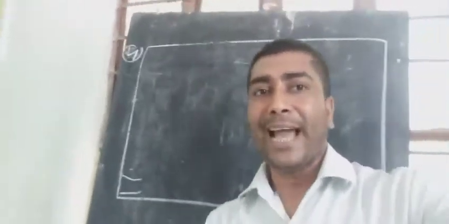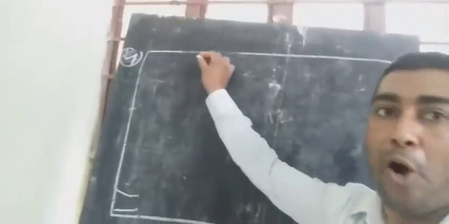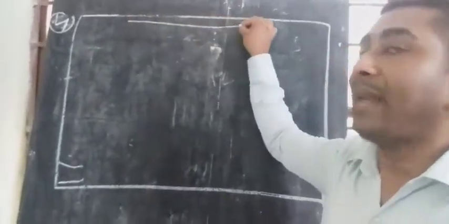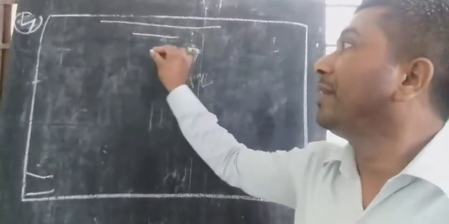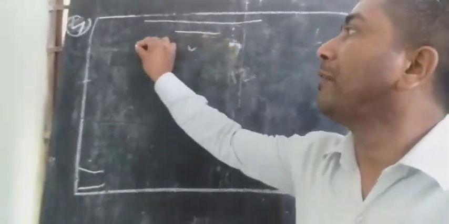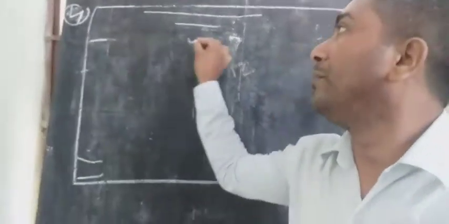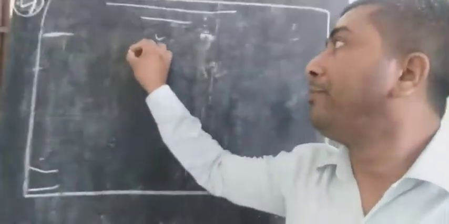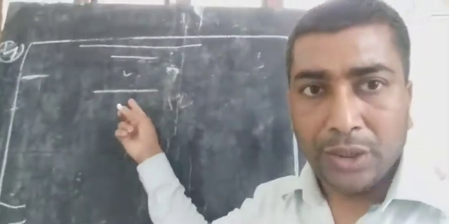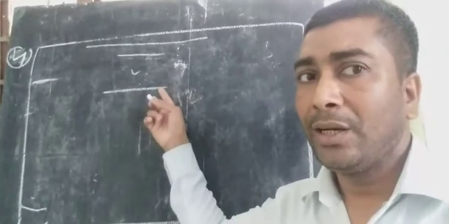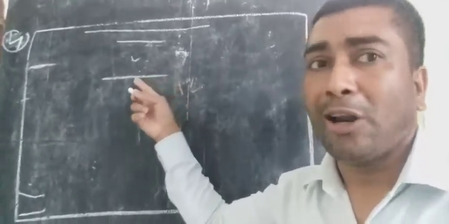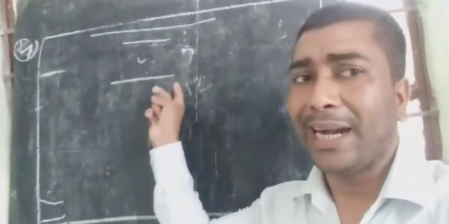The same way, you will write at the top SR Public School, Patna, the school name. Second line, in the middle, NOTICE in capital letters. And the third line, better on the left side, not in the middle. On the left side write down the date. And in the fourth line, the topic will be Yoga Day Celebration, or another topic you can give, Organizing Yoga Day. One of the two, anyone you can write.